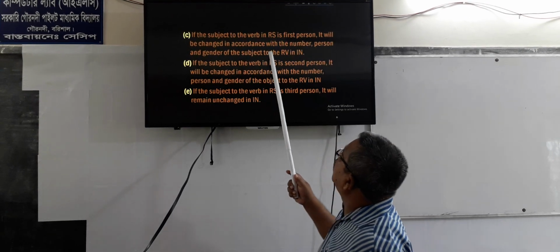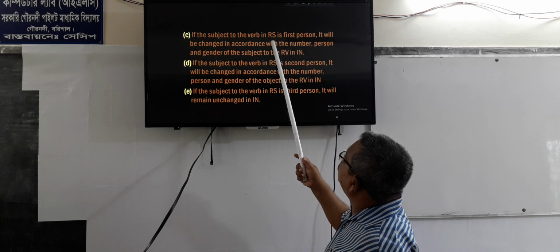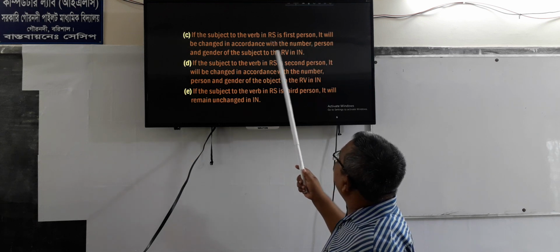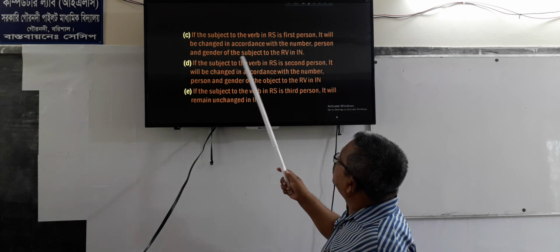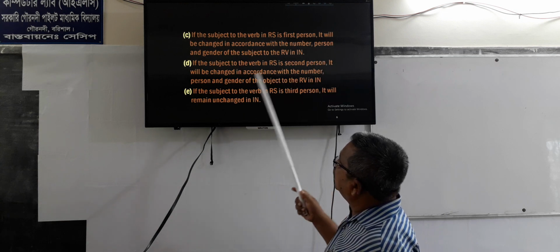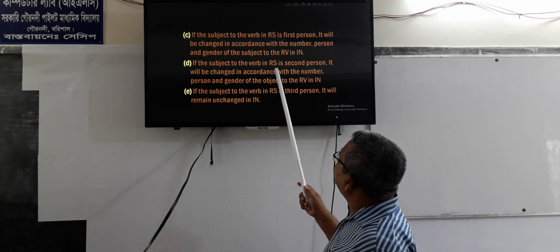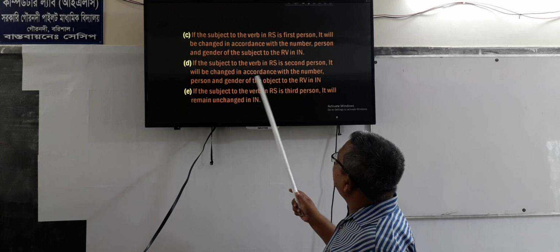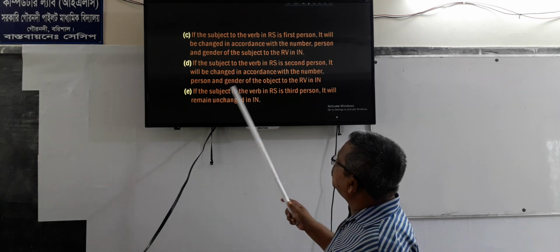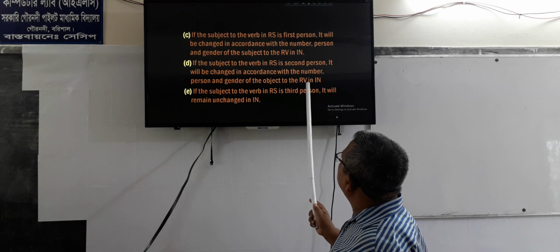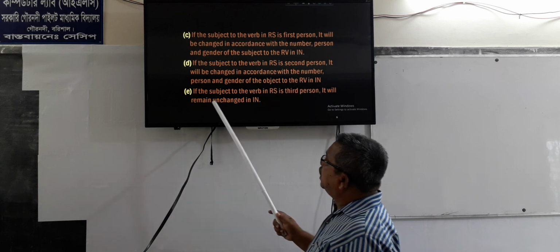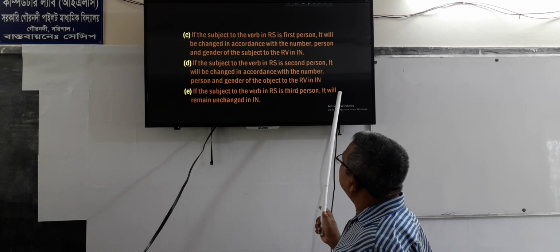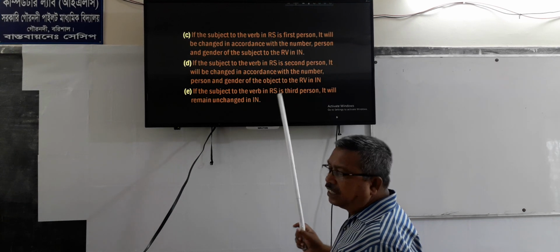If the subject of the verb in RS, that is reported speech, is first person, it will be changed in accordance with the number, person, and gender of the subject of the RB in indirect narration. If the subject of the verb in reported speech is second person, it will be changed in accordance with the number, person, and gender of the object of the reporting verb in indirect narration. If the subject of the verb in reported speech is third person, it will remain unchanged in indirect narration.